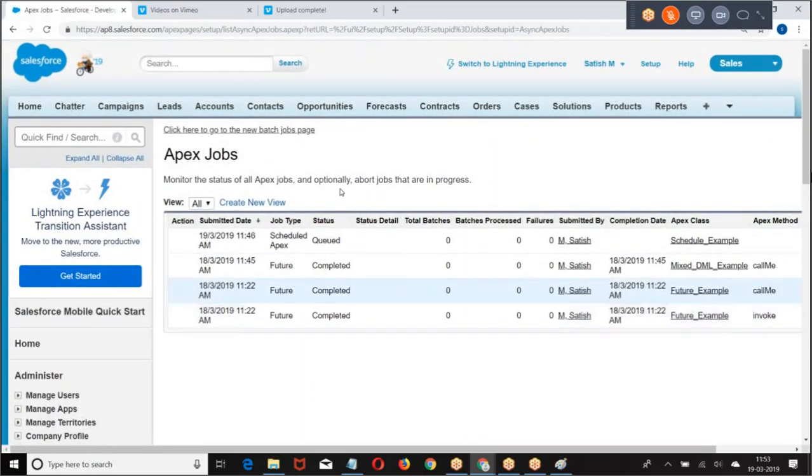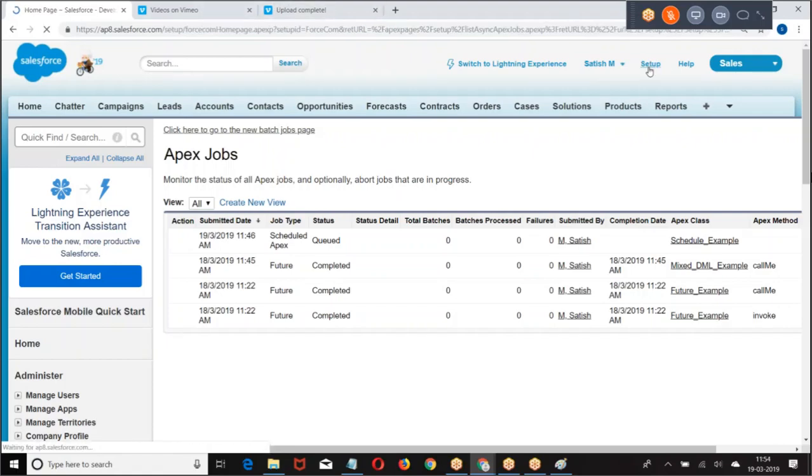Now, programmatically, we are scheduling like this. If an administrator wants to run a job, let's say I want the administrator to clean the data once in a month, I wrote a schedule apex for cleaning the data. When the schedule apex runs, the administrator will decide. He will not schedule like this. He will decide when the job has to run. So what will he do?